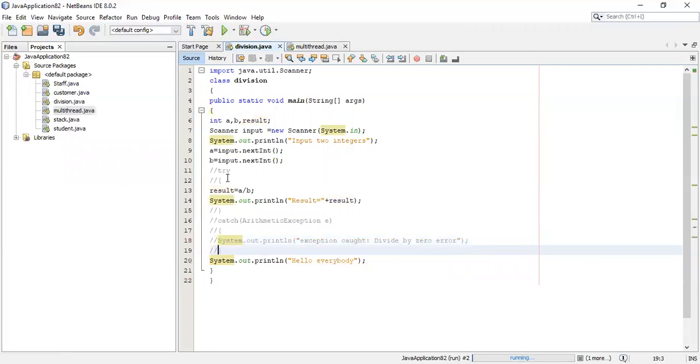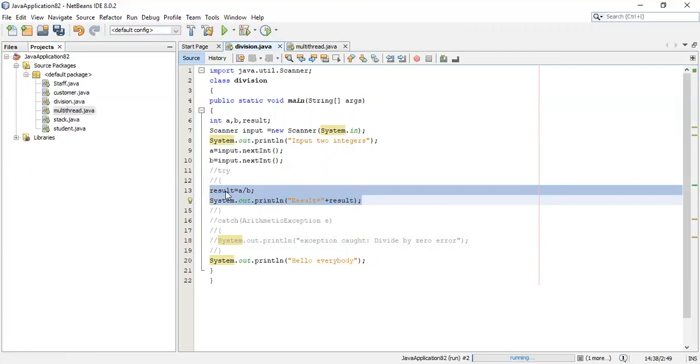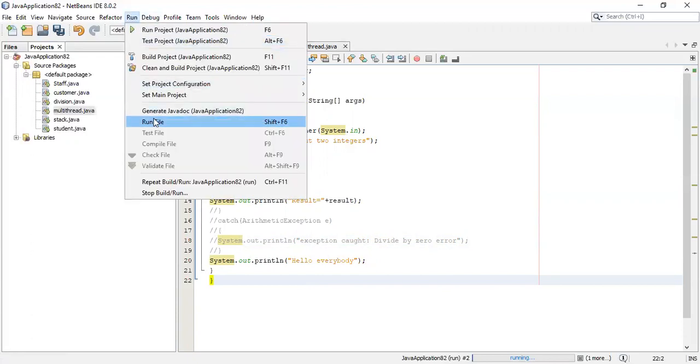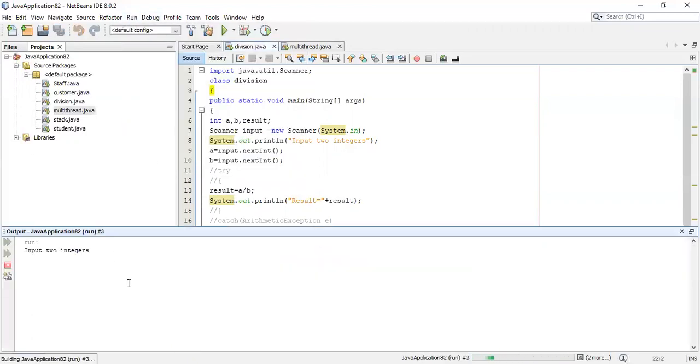Now if you see, I have commented out the try block and catch block, and I just have two operations, that is calculating the division operation and printing it, and this "hello everybody". Now you see what happens. I'll run the file with 4 and 2. Here there is no problem. See, 4 and 2 are given, the result is 2, and "hello everybody" is printed. For this input there is no problem.